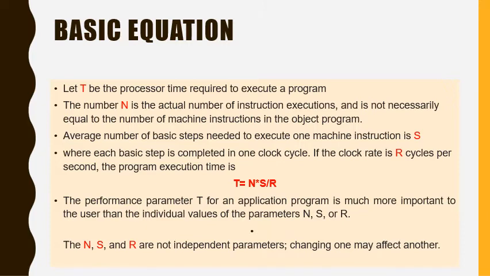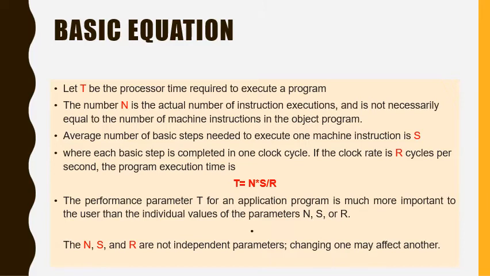Assume that complete execution of the program requires the execution of N machine language instructions. The number N is the actual number of instruction executions and is not necessarily equal to the number of machine instructions in the object program.